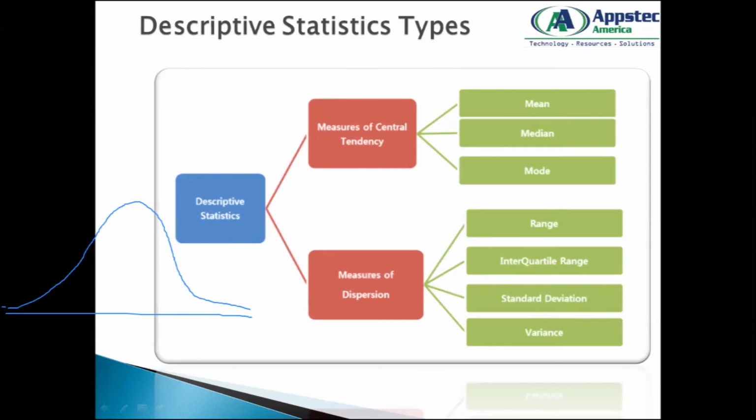If you have any data and your graph is appearing like this, you can say your data is normally distributed. Normally distributed means if this is my mean, which is represented by mu, dispersion tells me the spread, right? So if this is my mean, what is my standard deviation?